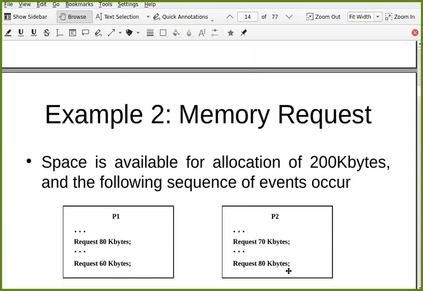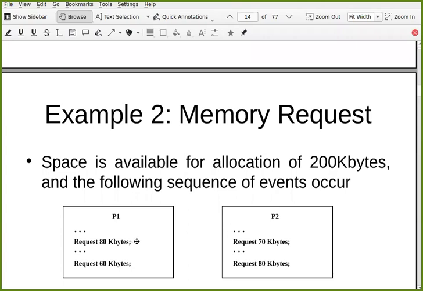If any one process executes before any other process, let's say P1 completes first, will there be any problem with this requirement? No. Let's say P2 completes first. Will there be any problem with this requirement? No. So there won't be any deadlock in this case.